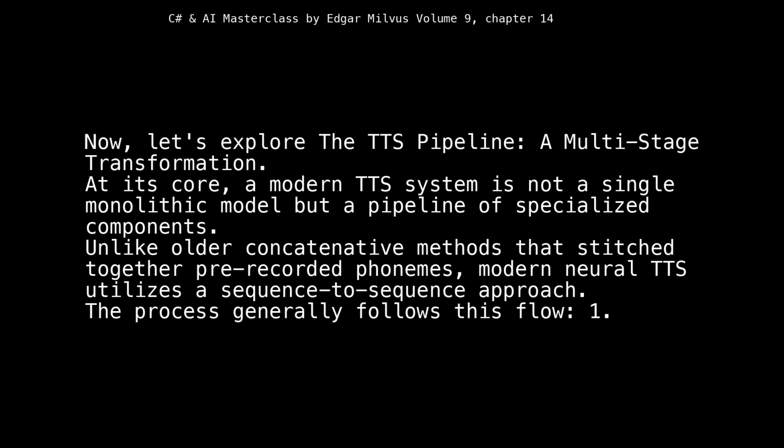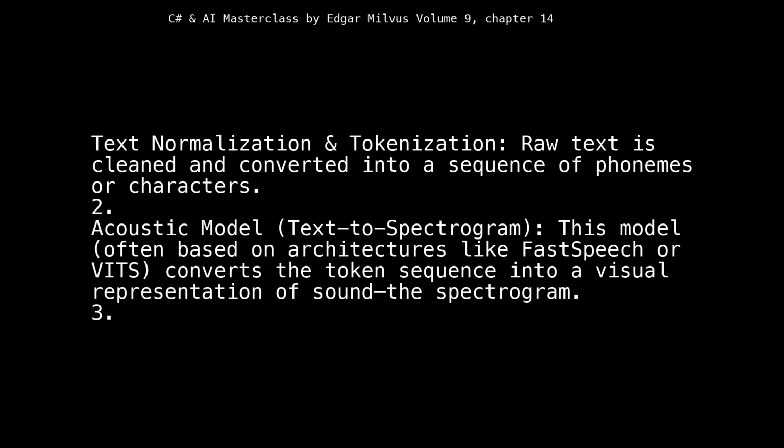Unlike older concatenative methods that stitch together pre-recorded phonemes, modern neural TTS utilizes a sequence-to-sequence approach. The process generally follows this flow. 1. Text normalization and tokenization. Raw text is cleaned and converted into a sequence of phonemes or characters.